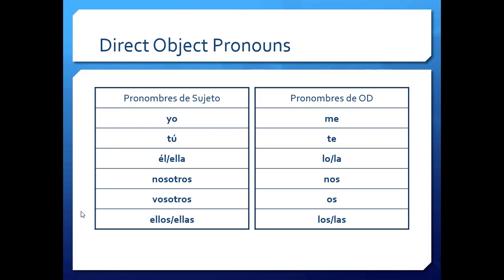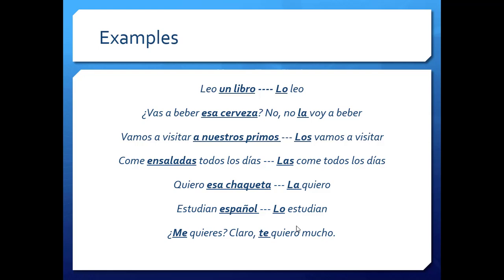What are the direct object pronouns? If we need to substitute that abuela by "her" or those patatas by "them," what are the direct object pronouns that we use? We use "me, te," and in the third person "lo" and "la," "nos," "los" and "las." So we've seen this set constantly. The reflexive are similar, the indirect objects are similar. Now we have almost the same, except "lo" and "la" for him and her, and "los" and "las" for them. It's just that "lo" and "la" also mean it.